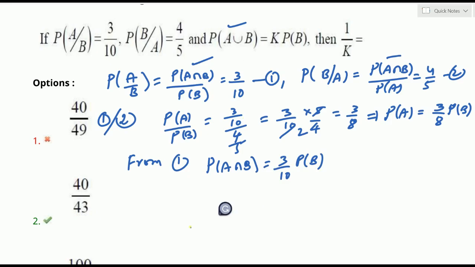Now look at the given result, P of A and B. We can take it like this. Okay? What is that? We'll see now.